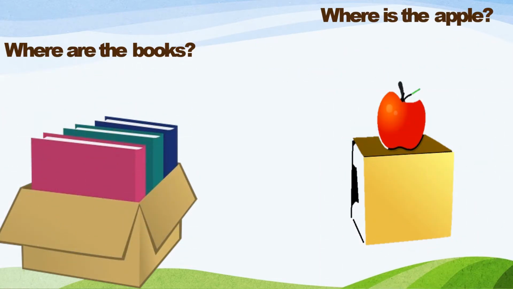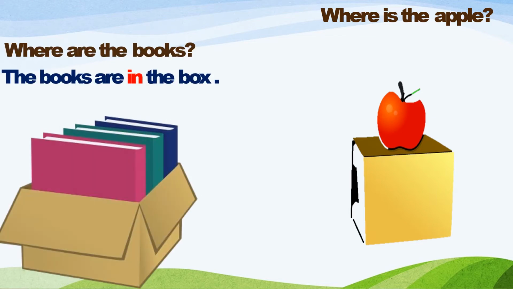Where are the books, children? The books are in the box. So they are in the box. And where is the apple? The apple is on the box. Something which is touching on the top will become on. So here the apple is touching the box, so it is on the box.